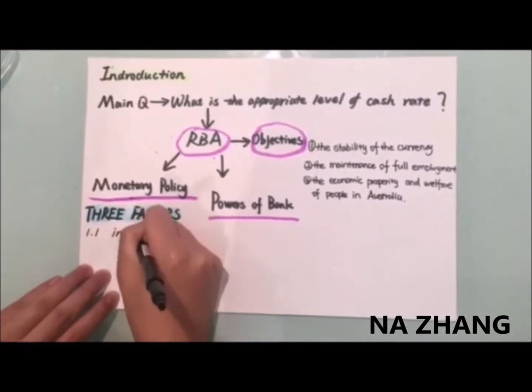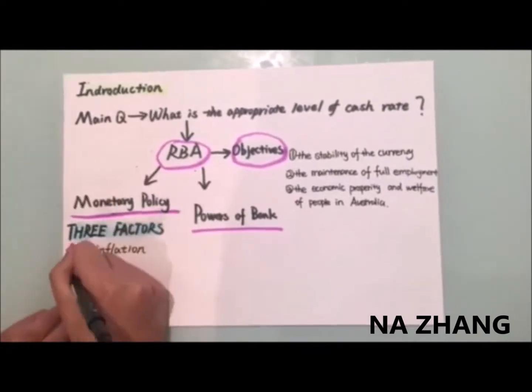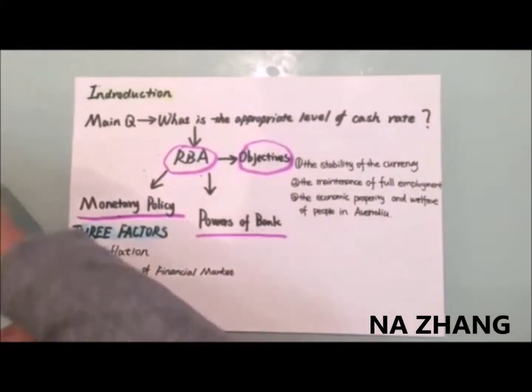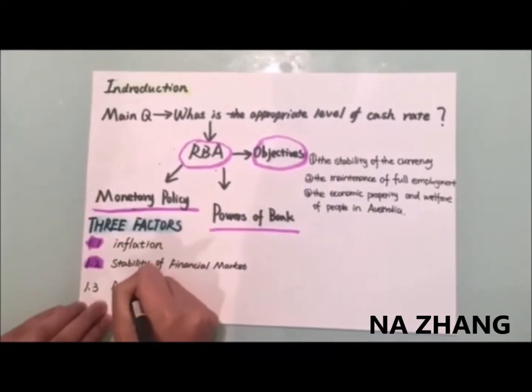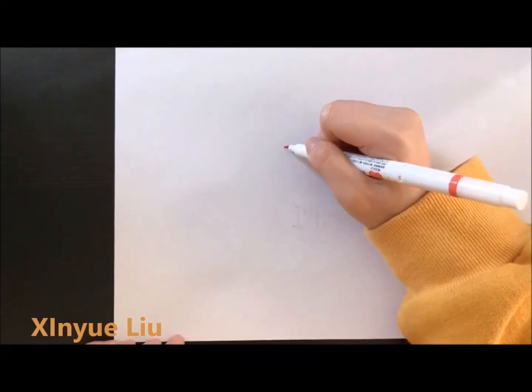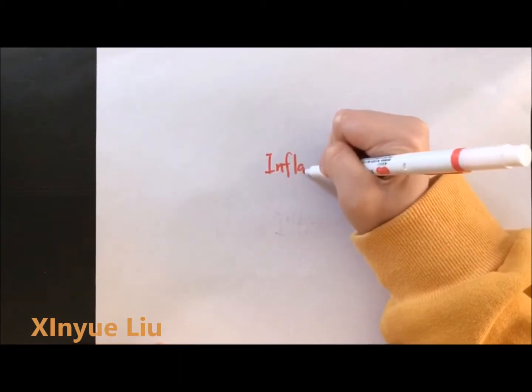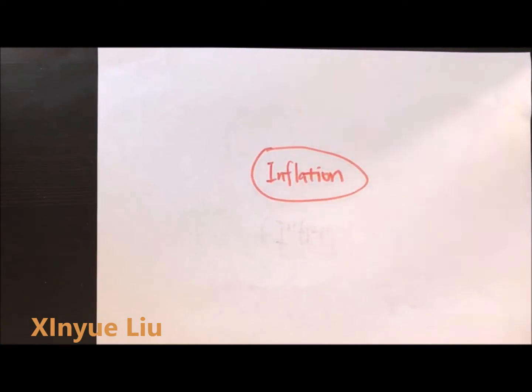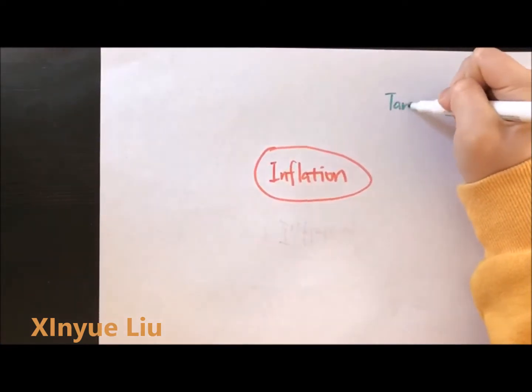Today, we will use three other important factors to support and justify our outcome for the cash rate and monetary policy: inflation, stability of the financial market, and risk of consumer spending. The first factor that affects monetary policy is the inflation rate. The monetary policy taken by the RBA depends on the condition of the economy.